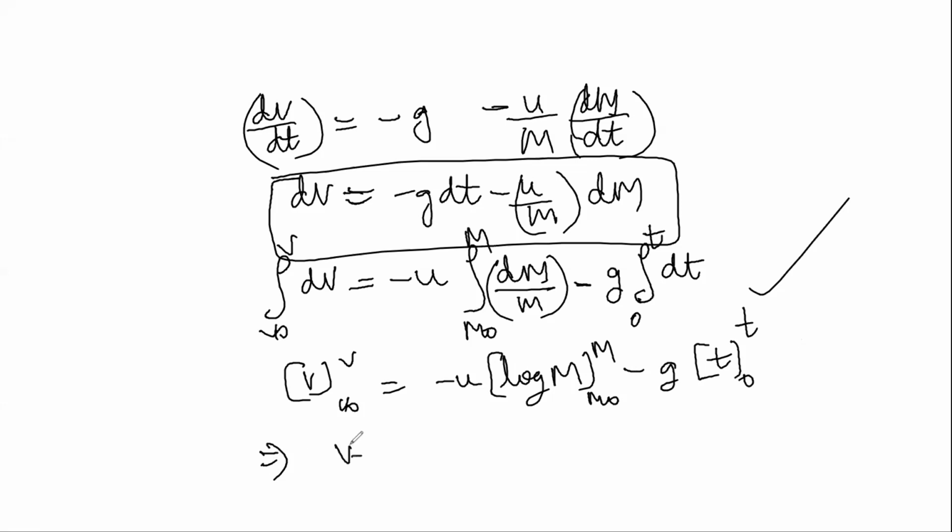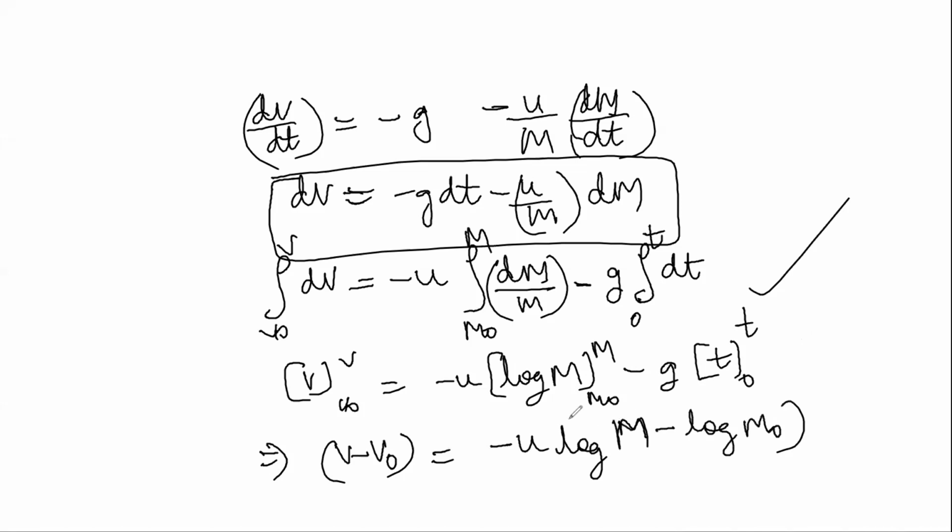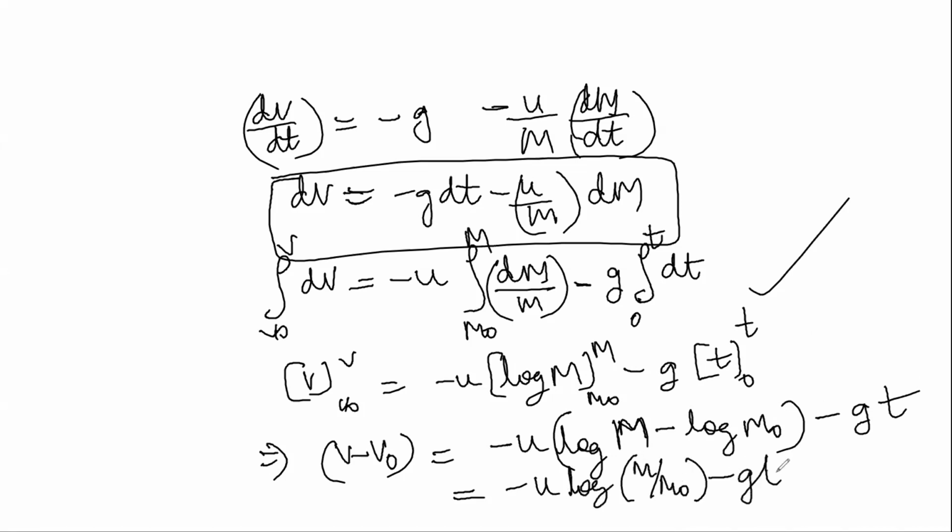What I'll get is v minus v naught equal to minus u (log m minus log m naught) minus gt. Since log a minus log b is log a by b, this is minus u log of m by m naught minus gt.